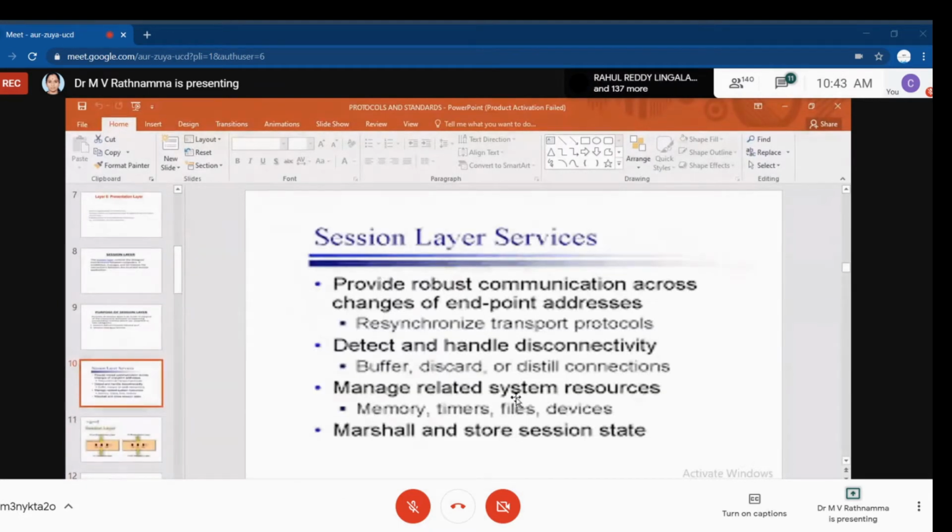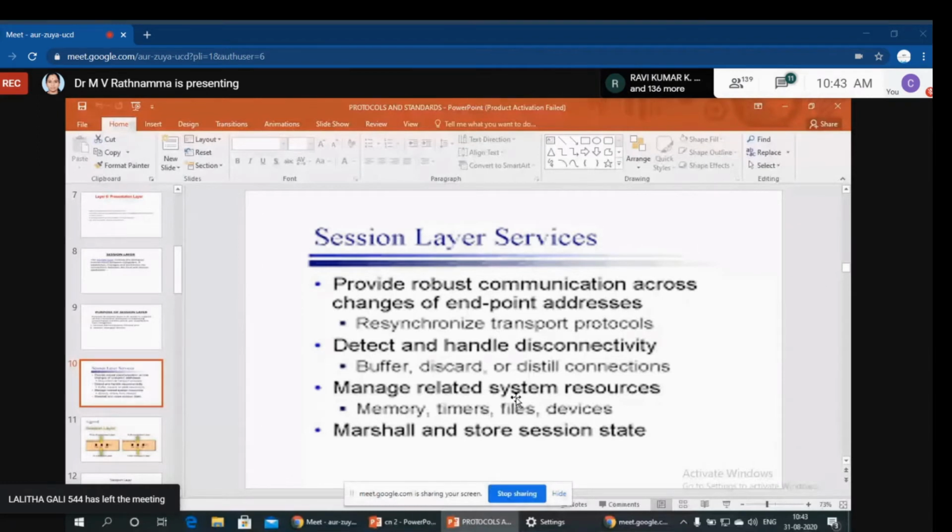Some more points I have added here to explain more about the session layer services. Look here: it provides robust communication across changes of endpoint addresses. Resynchronization transport protocol is used here. It detects and handles disconnectivity: if there is a disconnectivity problem, it detects and rectifies that problem.